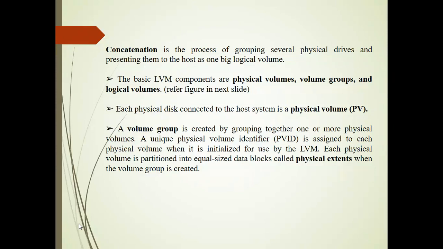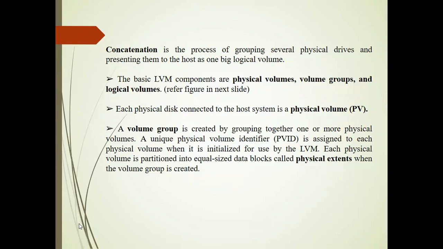When this physical volume is divided, you assign an identifier for each of the disk spaces. We say the first volume has PVID1, next you will have PVID2, 3, like this. So there will be unique IDs for the physical volumes. This physical volume identifier is assigned by the logical volume manager. That is the task of a logical volume manager.